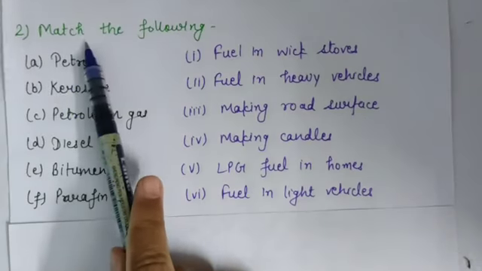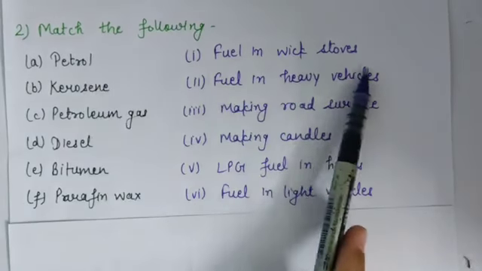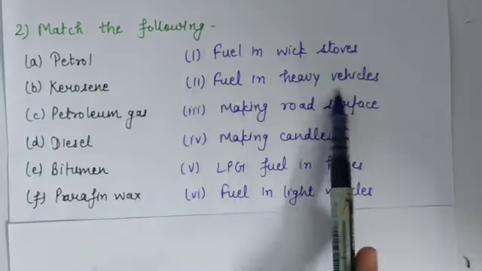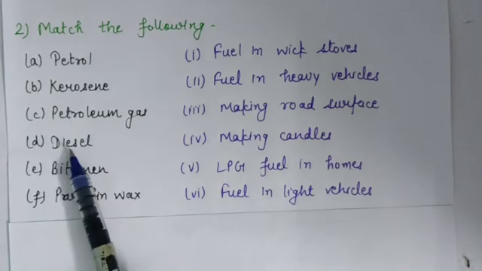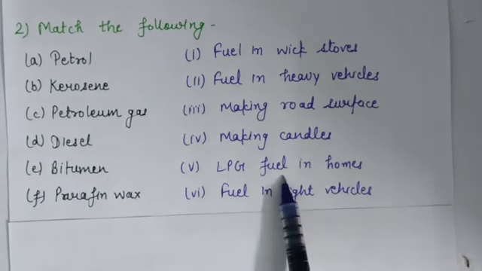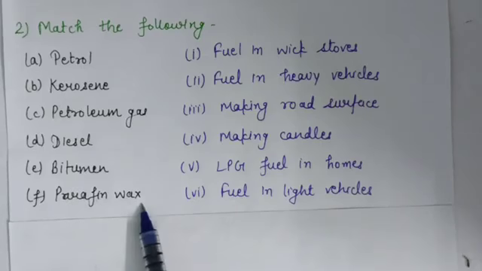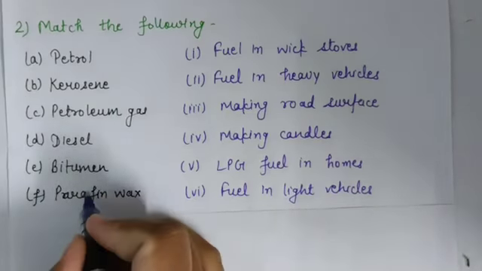Next question is match the following. Petrol, fuel in wick stoves, kerosene, fuel in heavy vehicles, petroleum gas, making road surface, diesel, making candles, bitumen, LPG, fuel in homes, paraffin wax, fuel in light vehicle. This is paraffin wax.